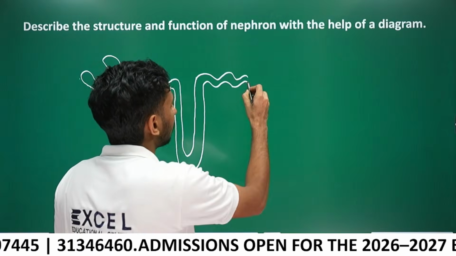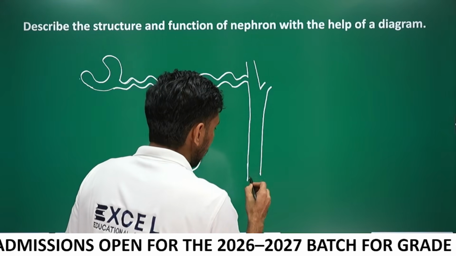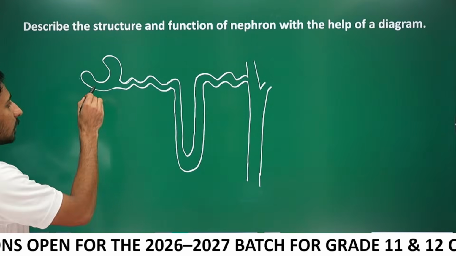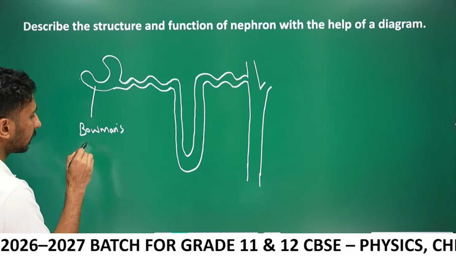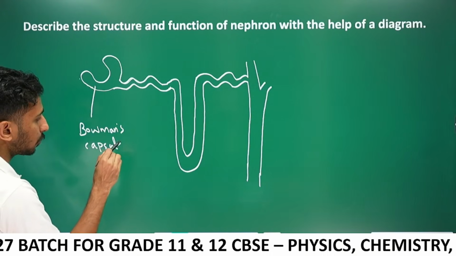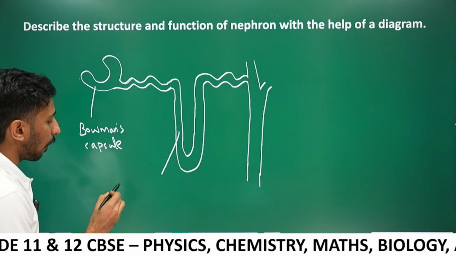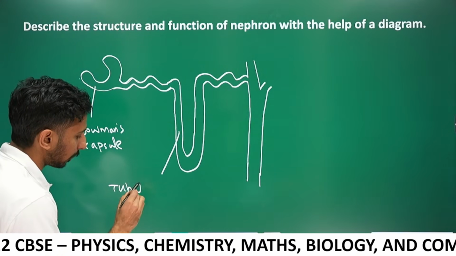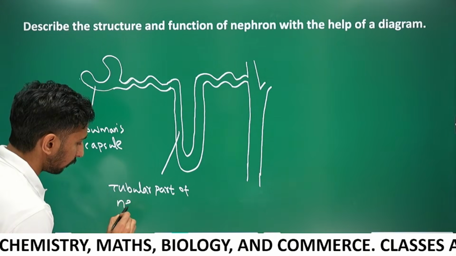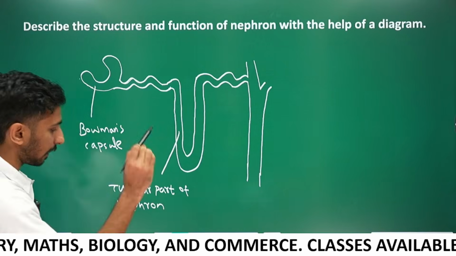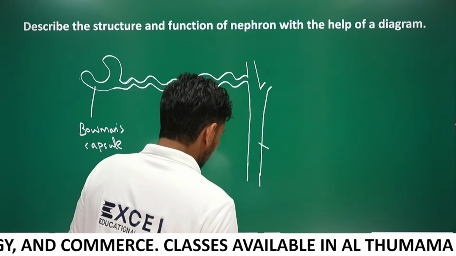Okay, and that opens into the collecting duct. This is the collecting duct. Let's name these again. This is Bowman's capsule, and this part, the PCT, Henle's loop and the DCT, together we can call the tubular part of nephron. And this part is called the collecting duct.